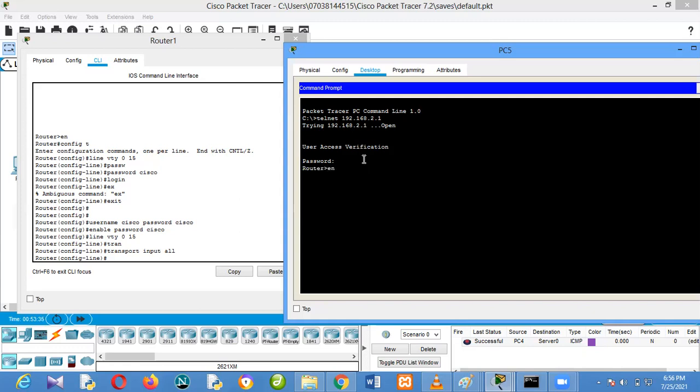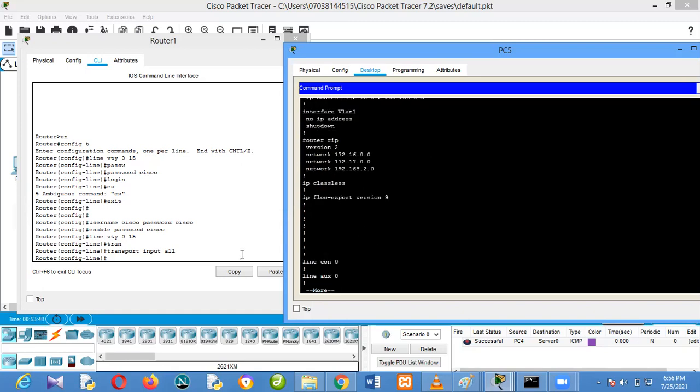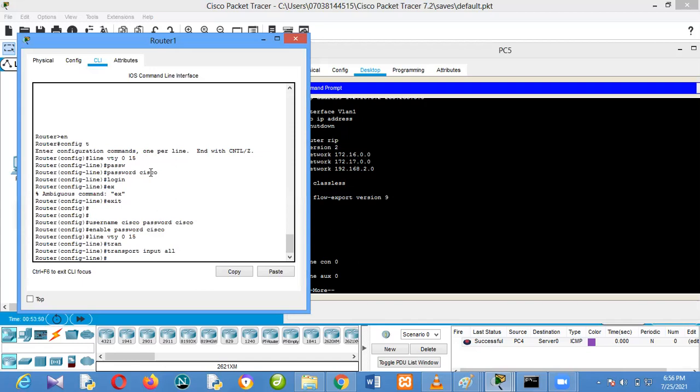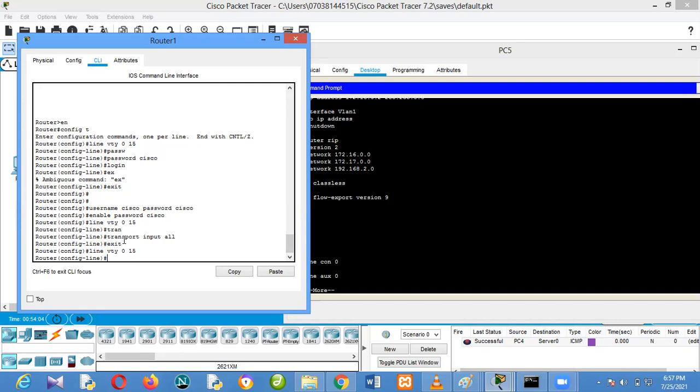I am on the router now, so I configure the router from wherever I am. This enable password again, Cisco. So I can start configuring the router. I can even see the configuration of the router from my system. That's that for VTY. At any login, you should ask for a password. But I can decide that I want you to ask for a username and password. I go to line VTY and say login, you should use local login.